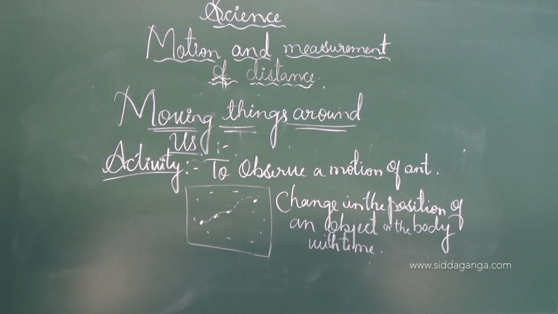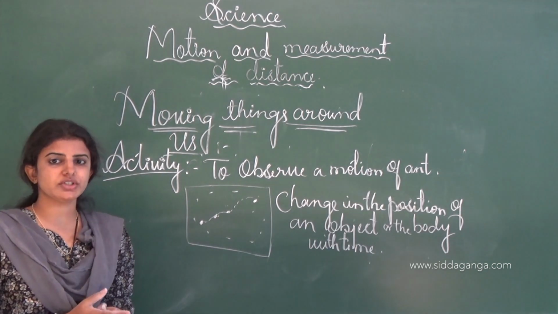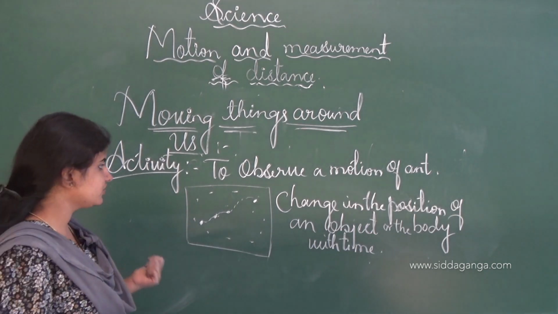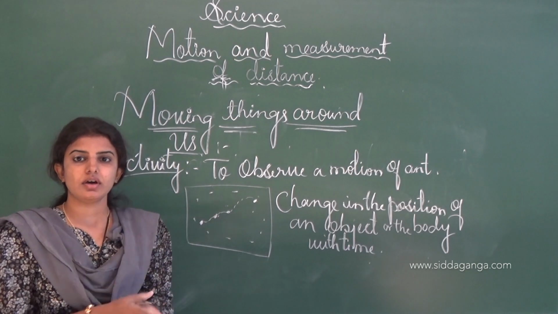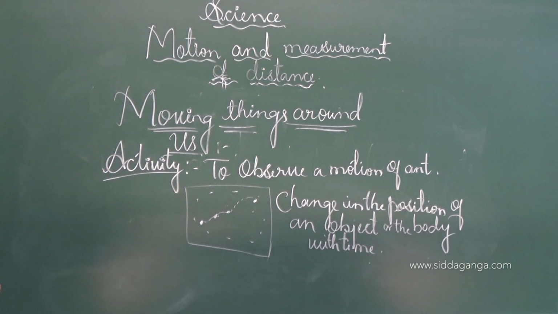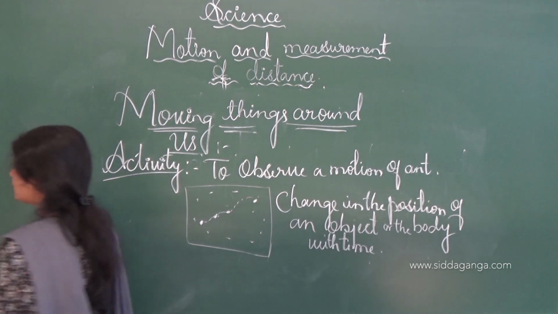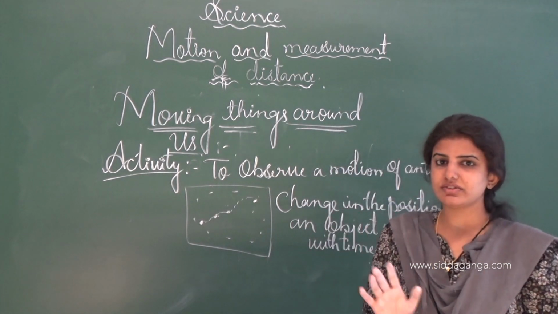See, next we shall move on to the different types of motion. In today's class we learned about the term motion, and we can see different objects which have movement in their lifetime. The definition of motion is when a body or an object changes its position after each interval of time, we call it motion.